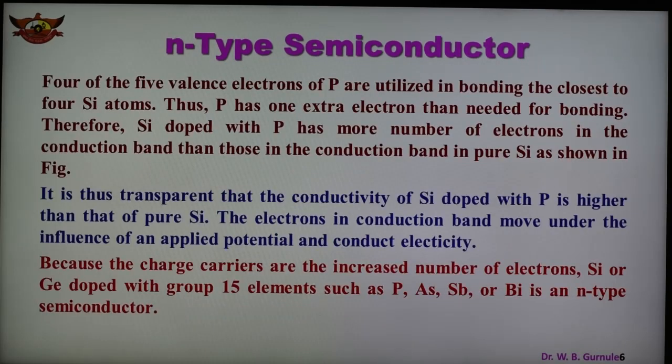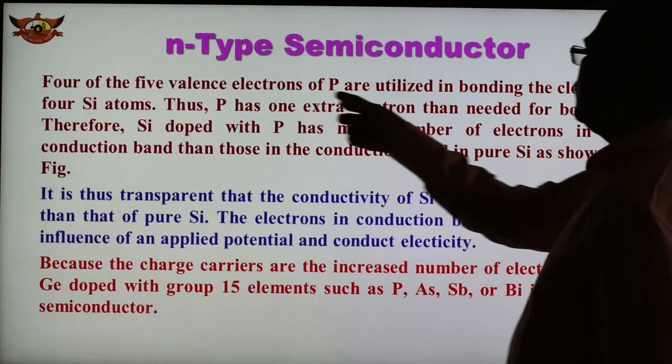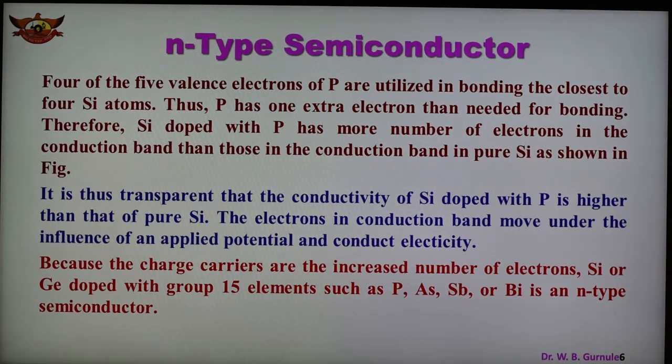So in this n-type semiconductor, as we have seen, there are 5 electrons. Out of that, 4 electrons are utilized for bonding with the silicon atom, and phosphorus has an extra electron. 1 more extra electron is there which is not needed for bonding. Therefore silicon doped with phosphorus has more electrons in the conduction band, as compared to the pure silicon, which we have seen in the figure.